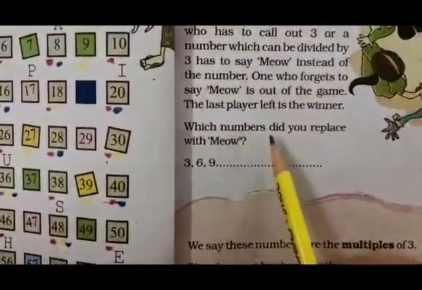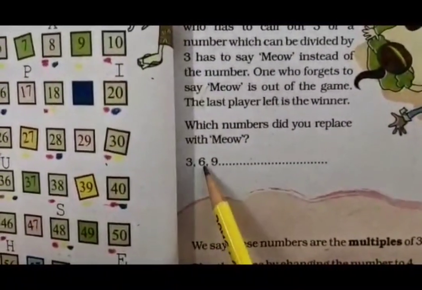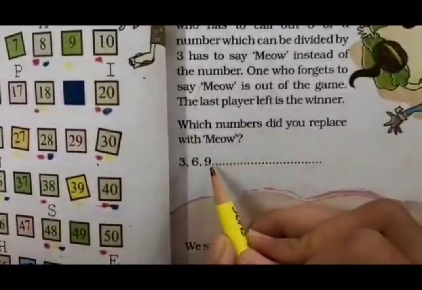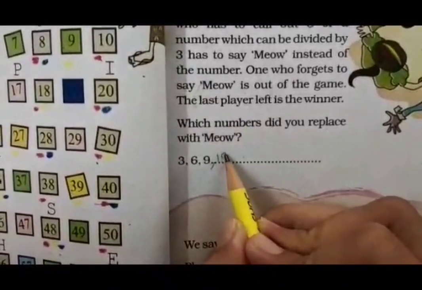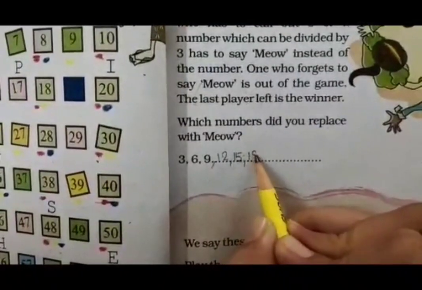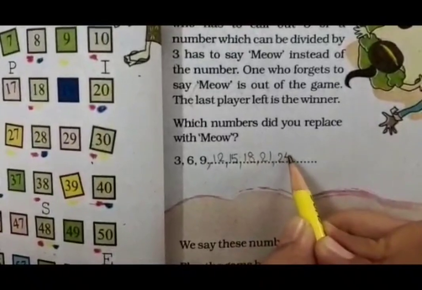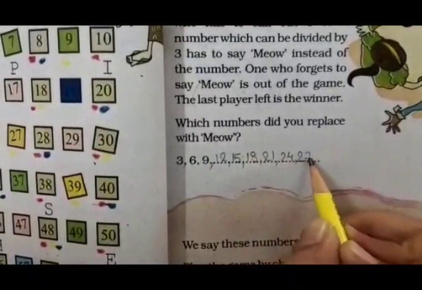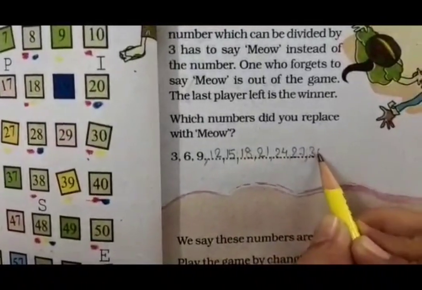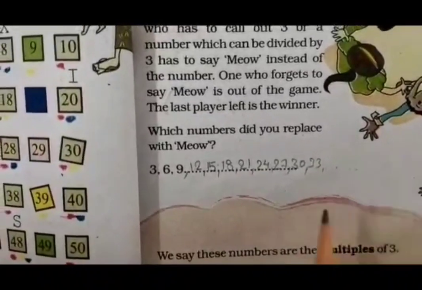So which number do you replace with the meow? 3, 6, 9, then what will come? 12, 15, 18, 21, 24, 27, 30, 33 and it goes on, isn't it?